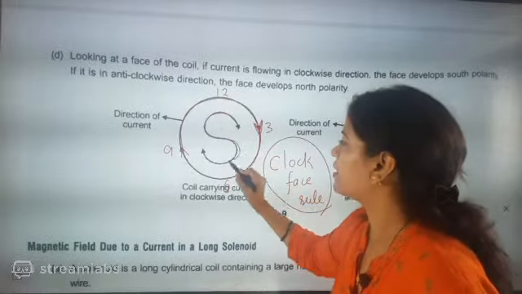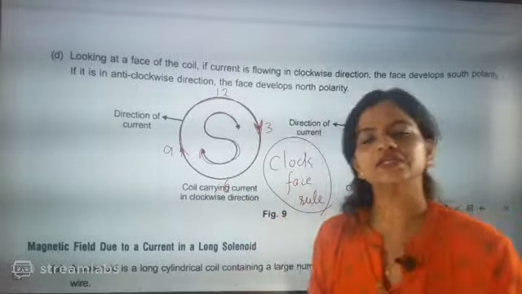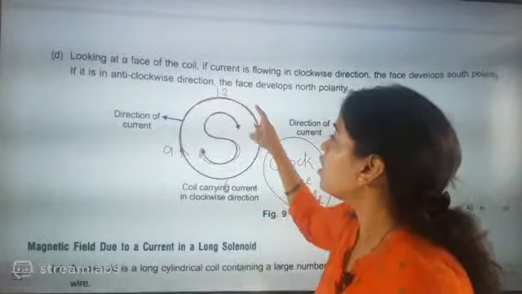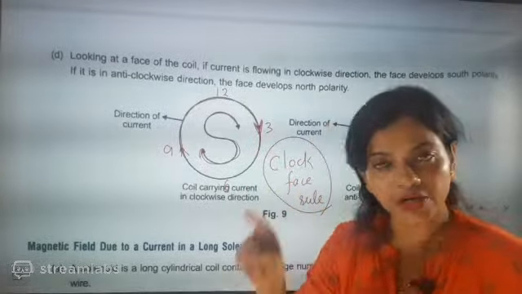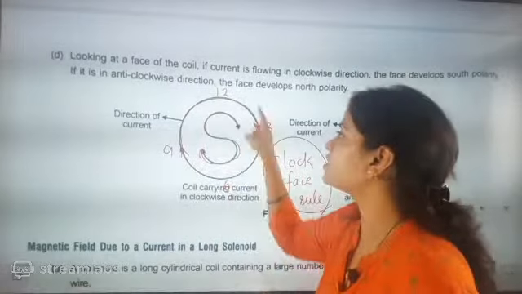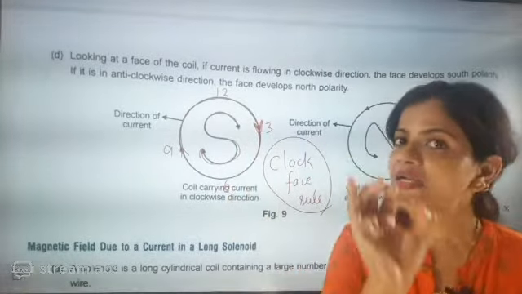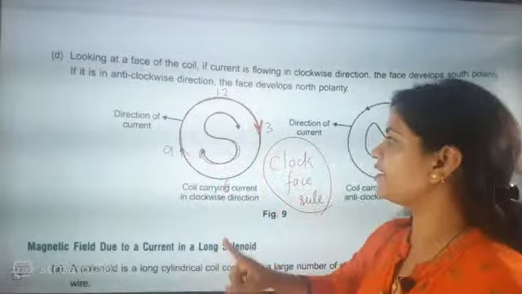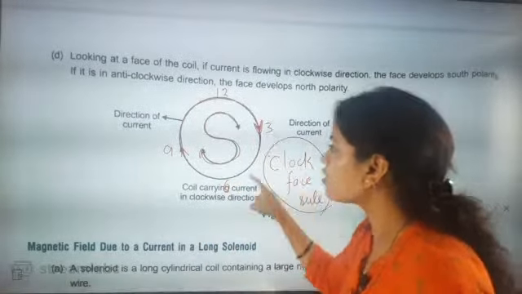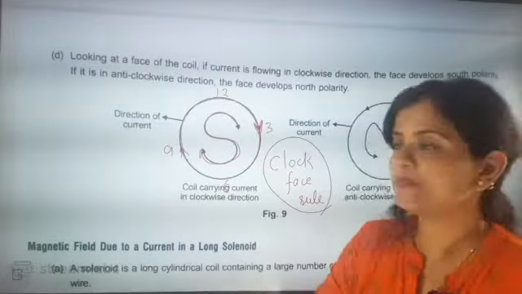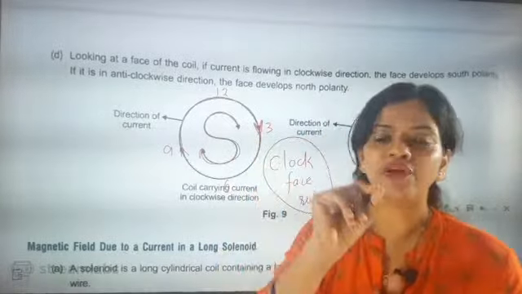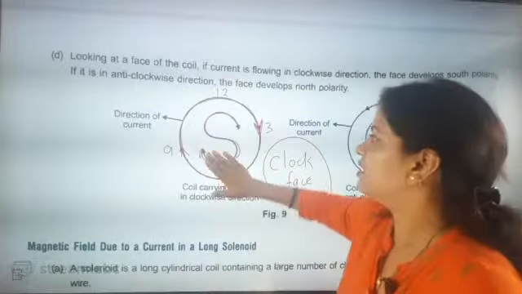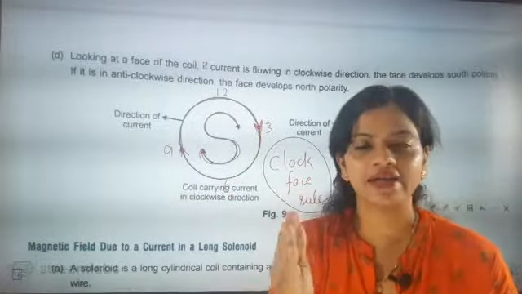So we have to understand one very important point, that when a circular loop or circular wire conducts current and the flow of the current is in clockwise direction, then it will act like a magnetic disc. This loop will act like a magnetic disc.